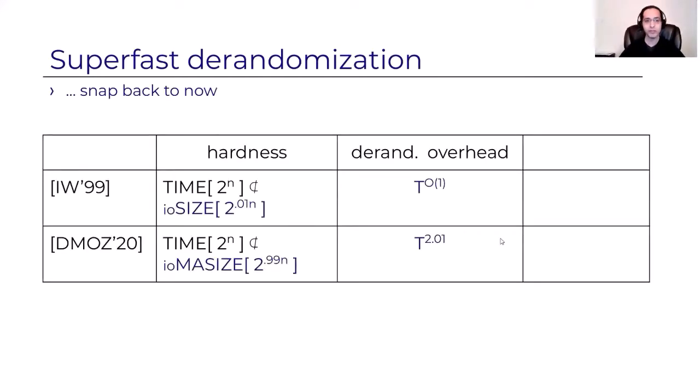And let's compare this with the classical Impagliazzo-Wigderson result. So they managed to reduce the derandomization overhead from this large unspecified constant to just 2, which is great. And we need to assume a stronger hardness assumption. Like instead of exponential time hard for size 2 to the 0.01n, we need to assume hardness for larger circuits, and we need to assume that the hardness holds even for circuits of the Merlin-Arthur type. These are strong circuits.